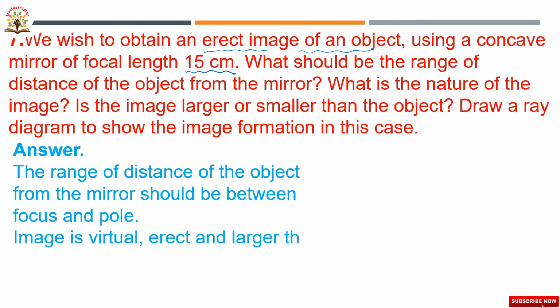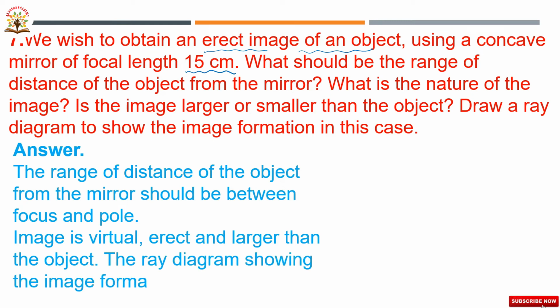The image is virtual, erect and larger than the object. The ray diagram showing the image formation is given. So, where we have to place the object? The range of the distance of the object from the mirror should be between focus and pole. When the object is placed in between pole and focus, then we will get the virtual, erect and enlarged, magnified image. So see this ray diagram.